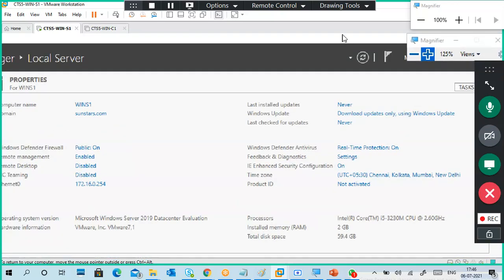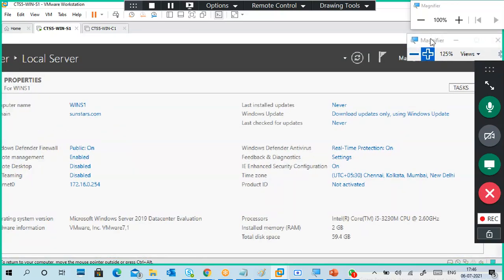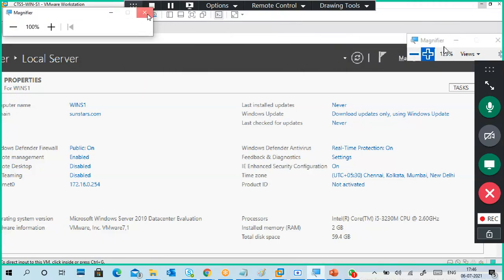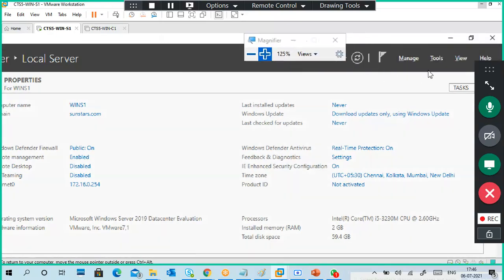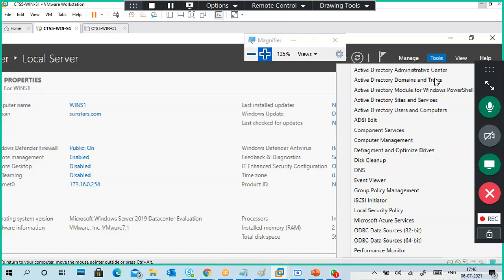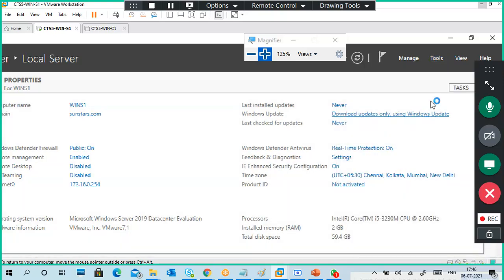You have to tell me, guys. Server Manager, Tools, Group Policy Management.